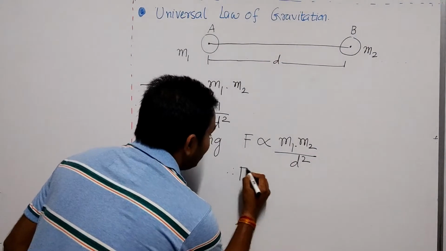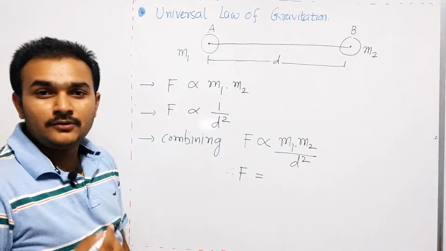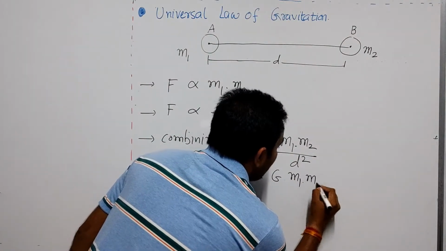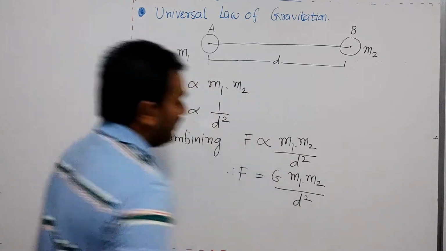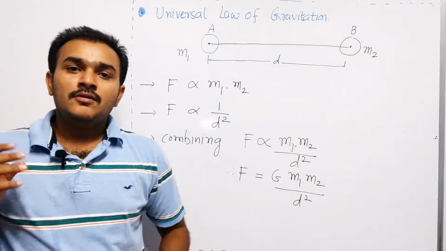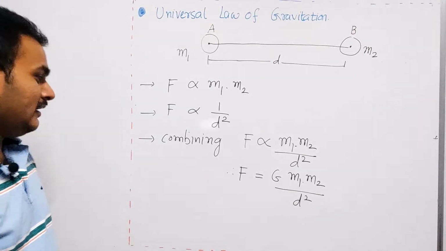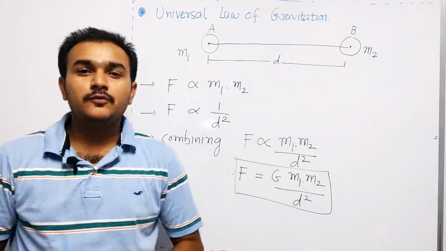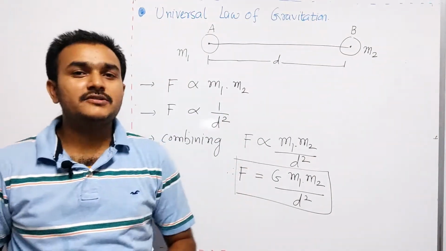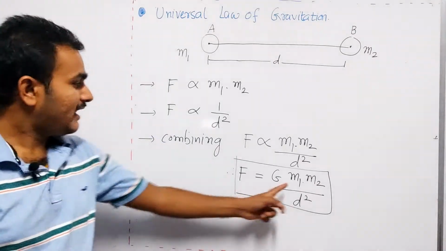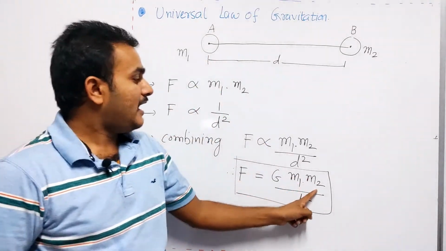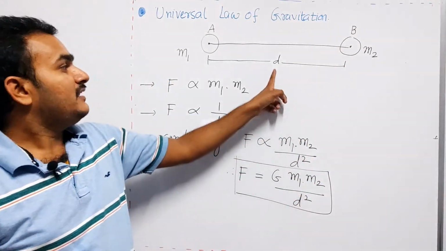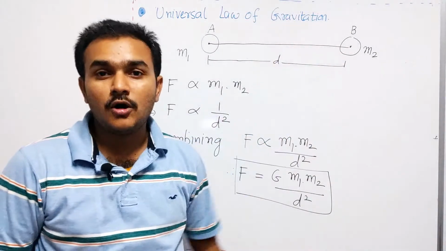So removing proportionality, we get F equal to G m1 m2 by d square, where G is the constant of proportionality. This equation is the mathematical statement of universal law of gravitation, in which m1 is the mass of the first object, m2 is the mass of the second object, and d is the distance between the two objects.